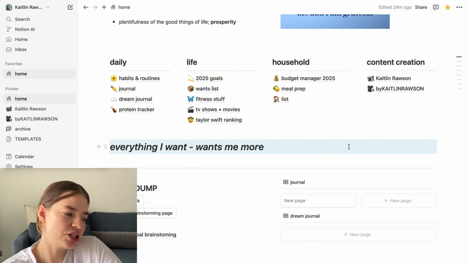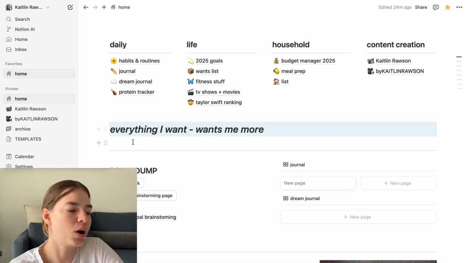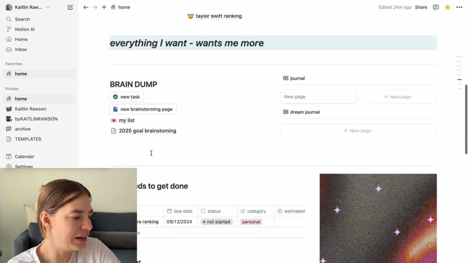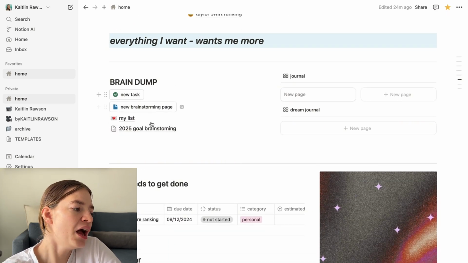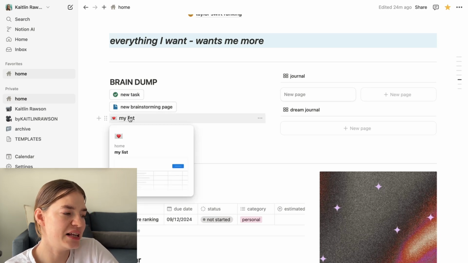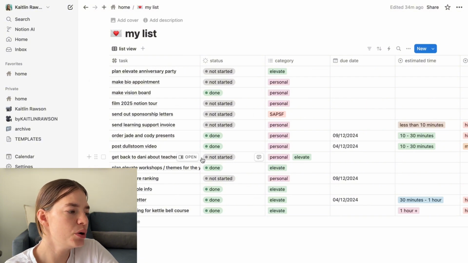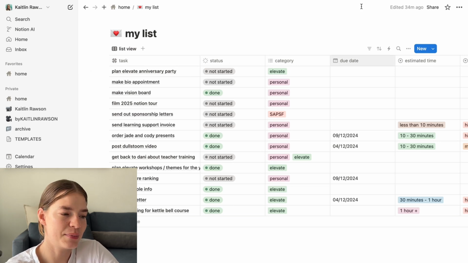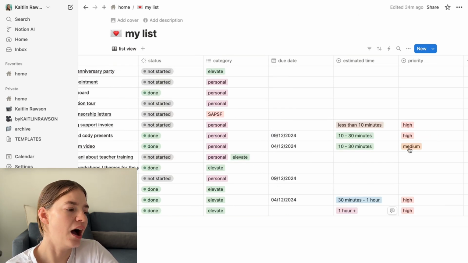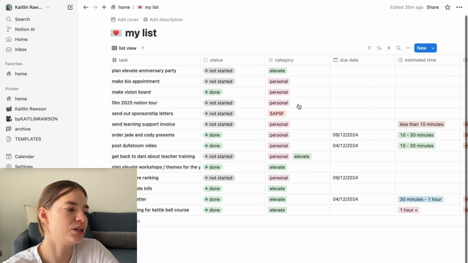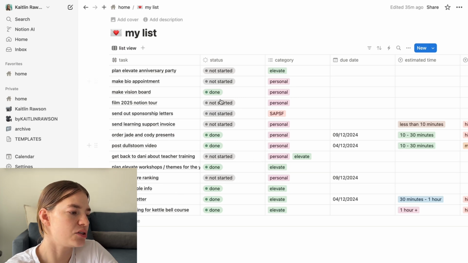Anyway, next, I've just got my little quote, "Everything I want wants me more," kind of the motto for the year, manifesting that abundance. And then I've got my little brain dump section over here, so I can create a new task for my list. And this list is basically just a master database of different things that I need to do. So I've got my task, the status, the category, the due date, the estimated time it'll take to complete, and then the priority. I don't always fill out the due date, the estimated time, or the priority, but I do generally fill out whether it's not started or done.